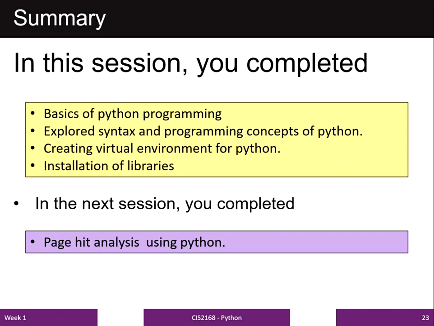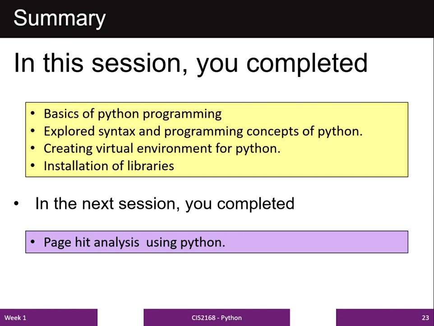So in this session you basically learned, first, the basics of Python programming. Then, understanding syntax and programming concepts of Python programming. So you got to know how to use a variable, how to assign a value to a variable, how to do type checking, how to perform operations using operators.